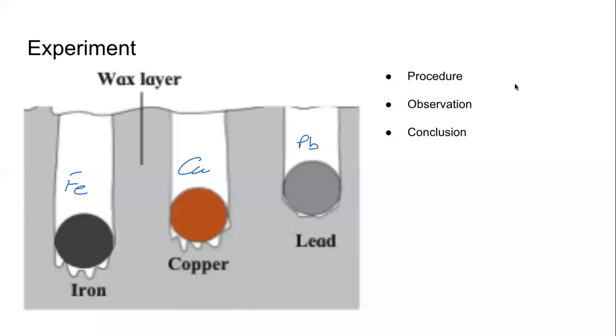Balls of the same mass, balls of the same size, but balls of different metals. All of them heated to the same temperature, 100 degrees Celsius. But they melt the wax by different amounts. Why? When will this happen?